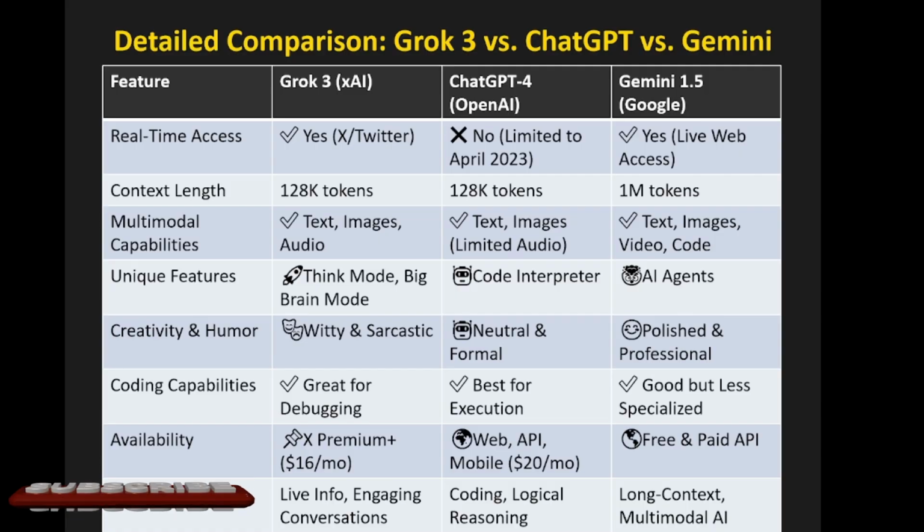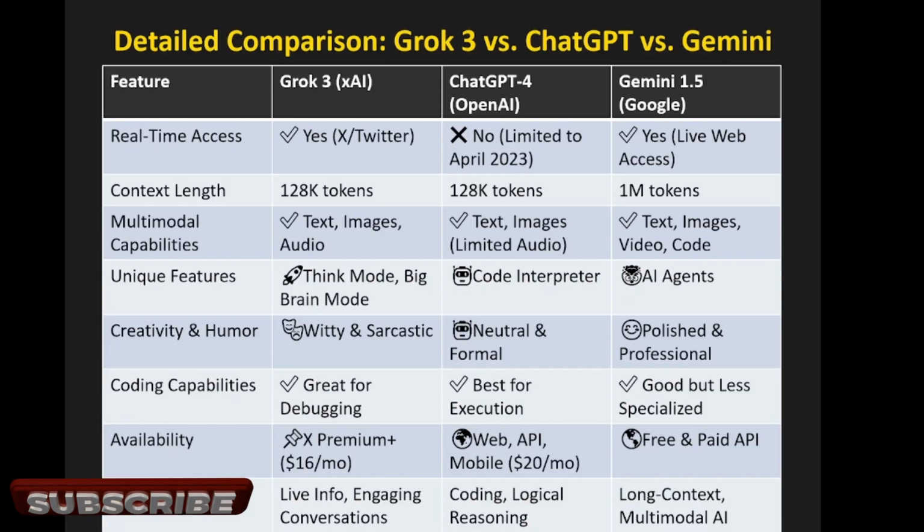Unique feature: think mode, big brain mode, right? ChatGPT is best for code interpreter. Gemini has AI agents, I would say. These are the unique features. Creativity and humor: see this one, Grok 3 is witty and sarcastic, and ChatGPT is neutral and formal. But Gemini is polished and professional. There is no wit, there is no sarcasm. This is polished and professional.